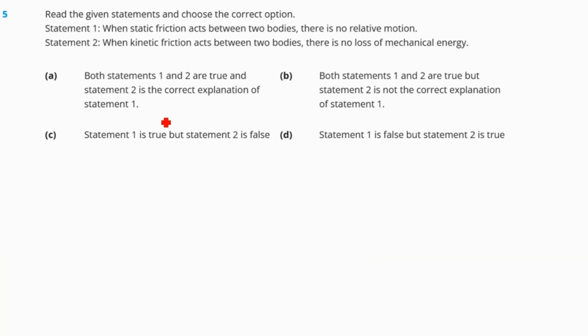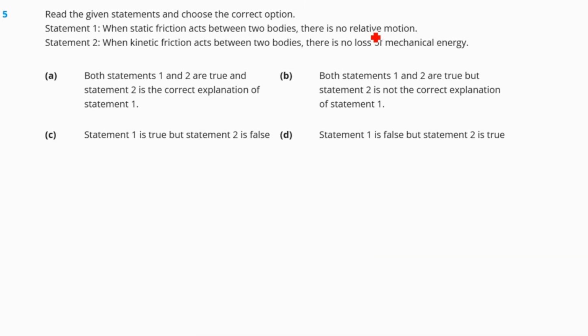The first statement says, when static friction acts between two bodies, there is no relative motion.